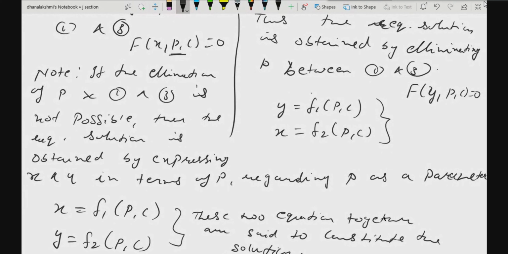If you have any doubt, you can ask. Problems related to this we'll do tomorrow, and one more topic will be left out, Clairaut's form, that also we will complete tomorrow, so that your first unit will be done. Any doubt till here?